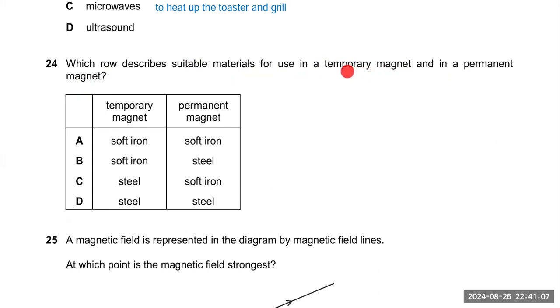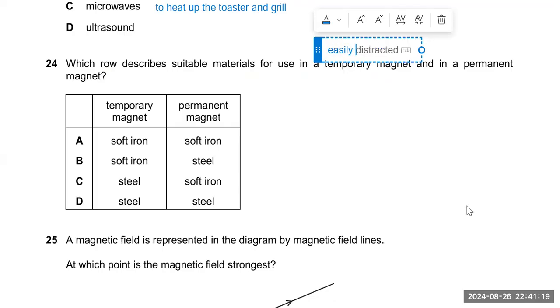A temporary magnet is one which can be easily magnetized and demagnetized.